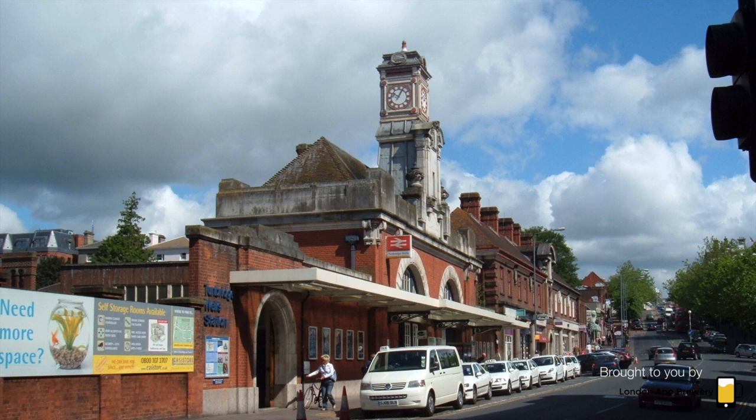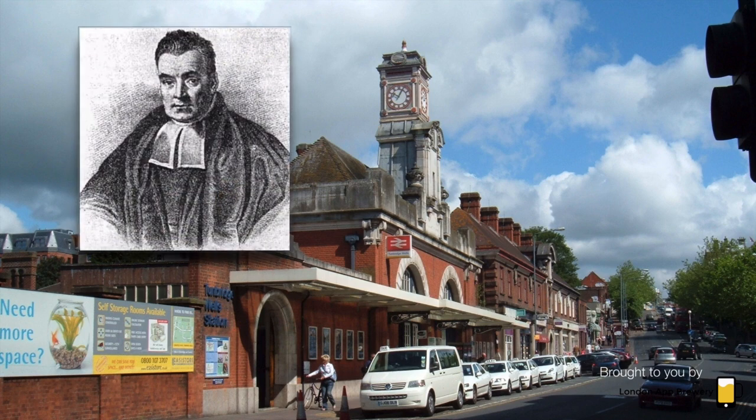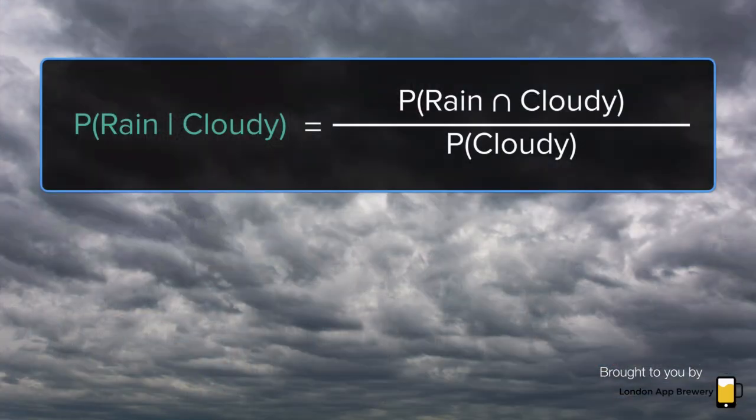You see, a long time ago, in the 1700s, in Kent, England, there lived a clergyman by the name of Reverend Thomas Bayes. Thomas Bayes got very interested in probability later on in his life, and he came up with a neat little trick. Let's go back to our weather example. With the conditional probability formula, the hardest part was this joint probability term. Namely, what is the probability of it raining and being cloudy?